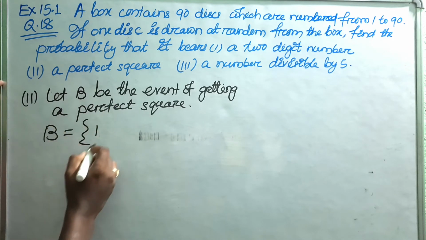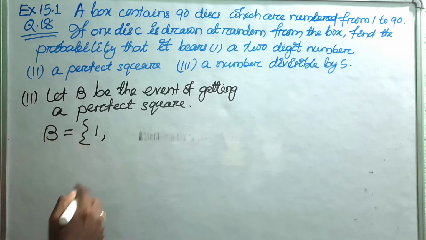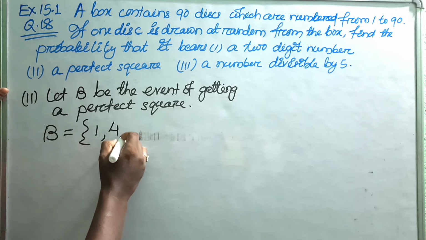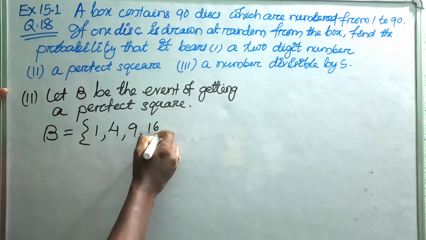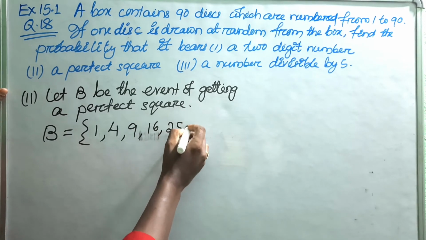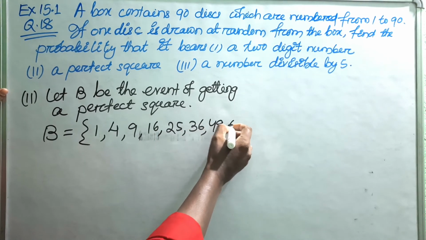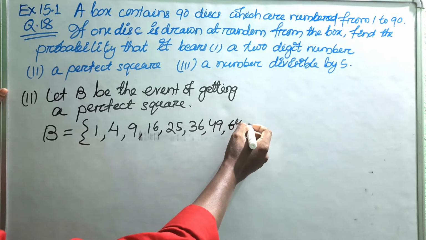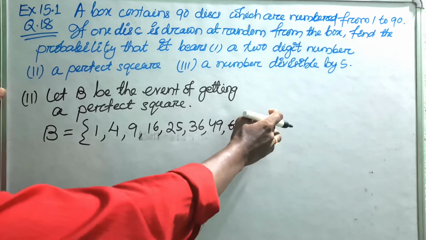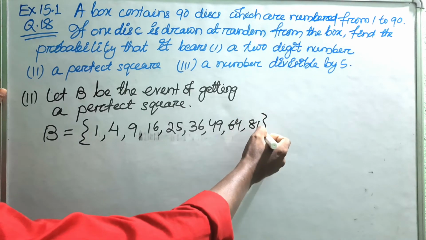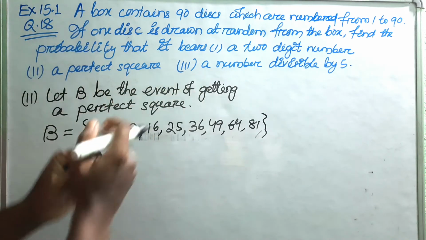You know, 1 is a perfect square, then 4, then 3 square 9, 4 square 16, 5 square 25, 6 square 36, 7 square 49, 8 square 64, then 9 square 81, then 10 square 100. So you cannot take 100 because the discs are numbered from 1 to 90.